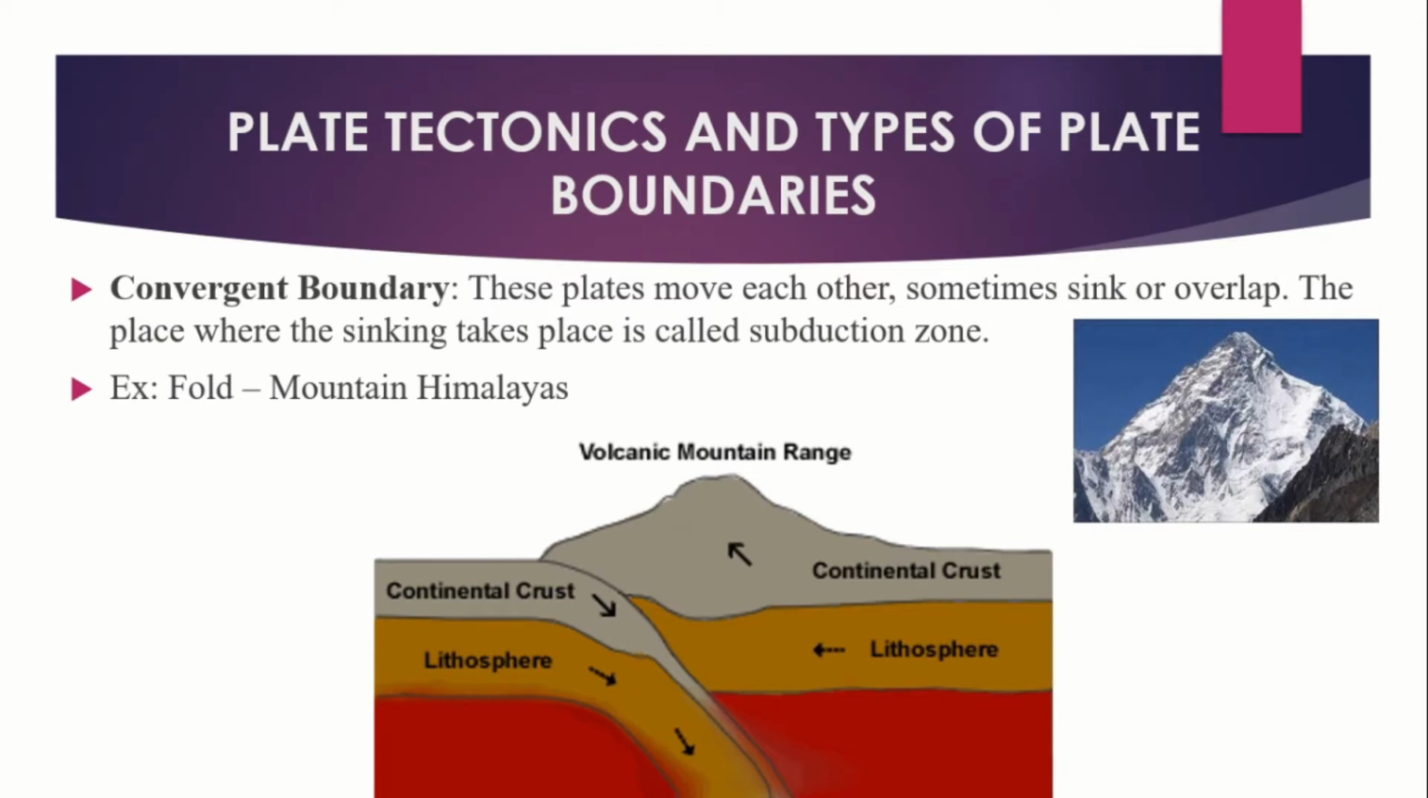First one is convergent boundaries. Here the plates move towards each other and sometimes one plate sinks under another. The location where the sinking of the plate occurs is called the subduction zone. Example, fold mountains in the Himalayas. In the picture I have shown, one continental crust going inside, another continental crust coming upwards. Where the continental crust goes inside, that is called a subduction zone. In this way, the volcanic mountain ranges are formed.